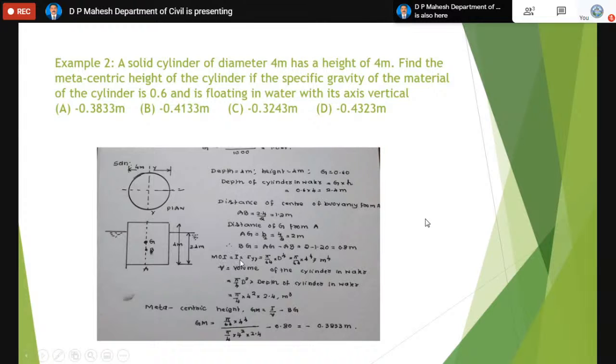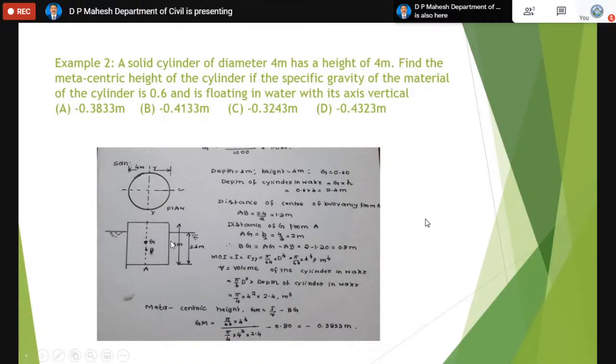So then coming to moment of inertia. What is moment of inertia? By definition, it will be the moment of inertia of the floating body about an axis YY in the plan. Since it is circular, about YY or about x-axis for circular section, the formula remains the same, which is pi by 64 into d to the power 4. You will get this answer.